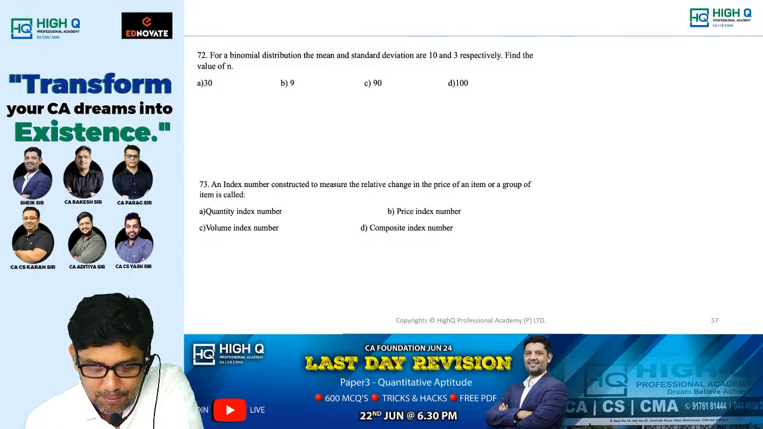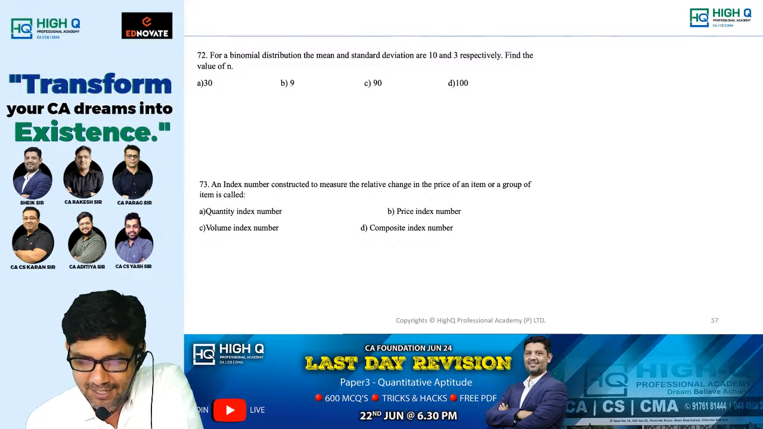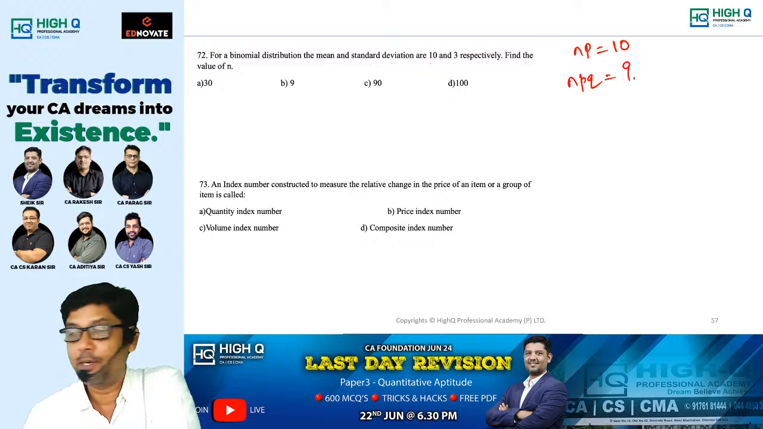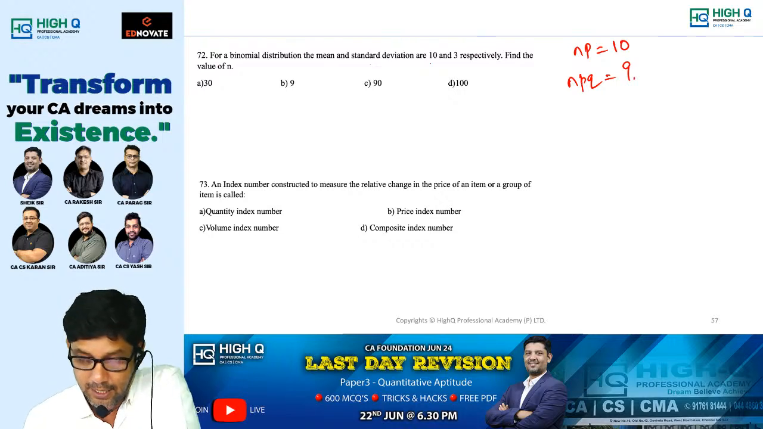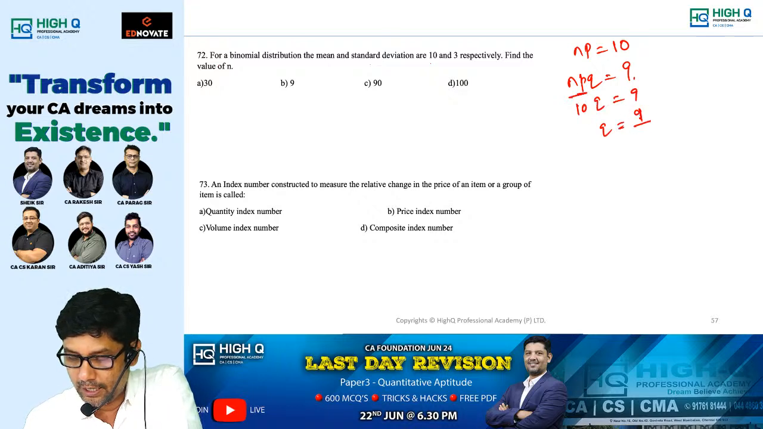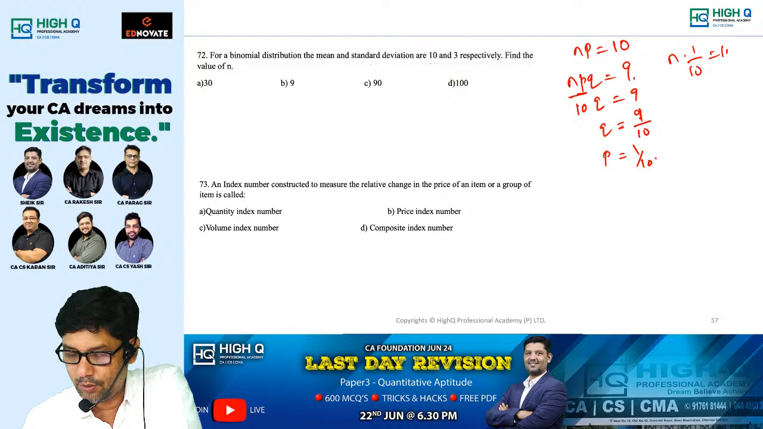Next, for a binomial distribution, the mean and standard deviation are 10 and 3. So NP equals 10. NPQ is equal to 9, because root of NPQ is 3. Now find the value of N. Simply put 10Q equals 9. Q is equal to 9 by 10. P is equal to 1 by 10. Substitute here: N into 1 by 10 equals 10. What is N equal to? 100.